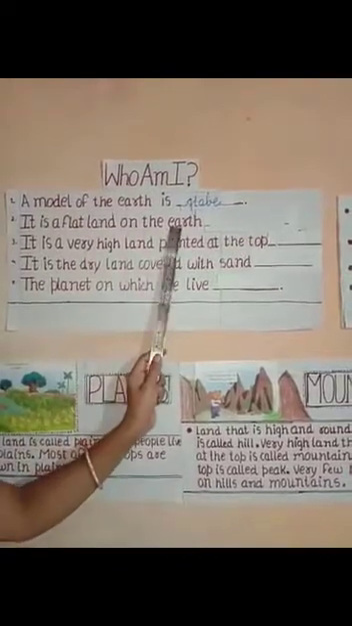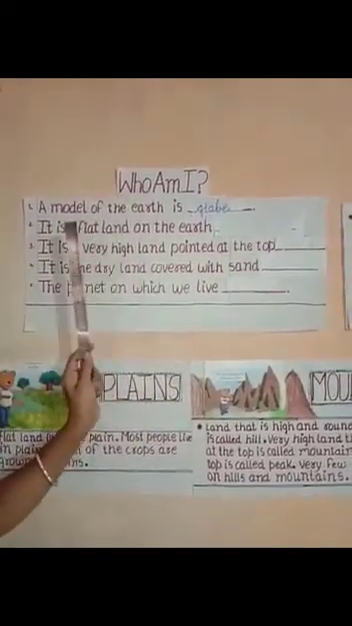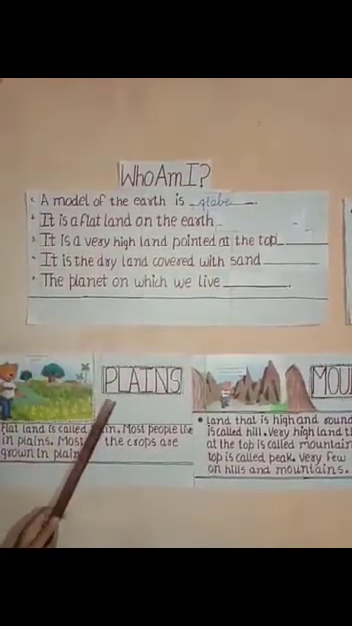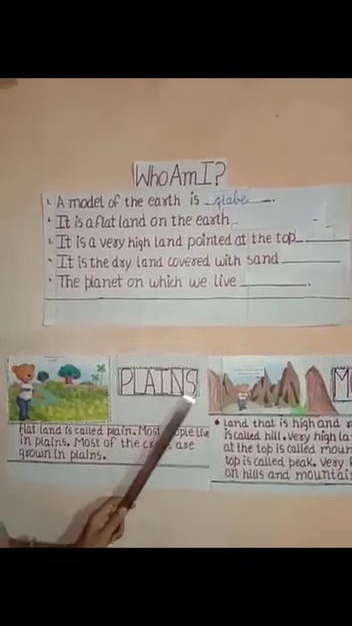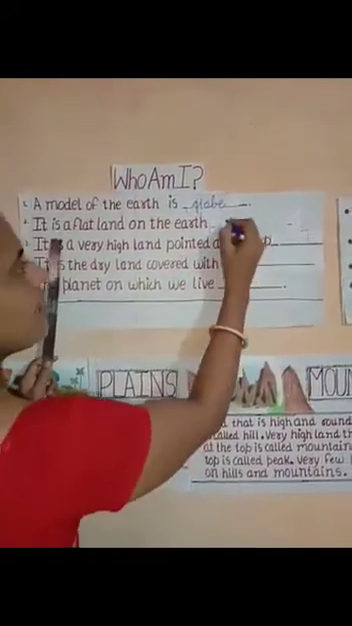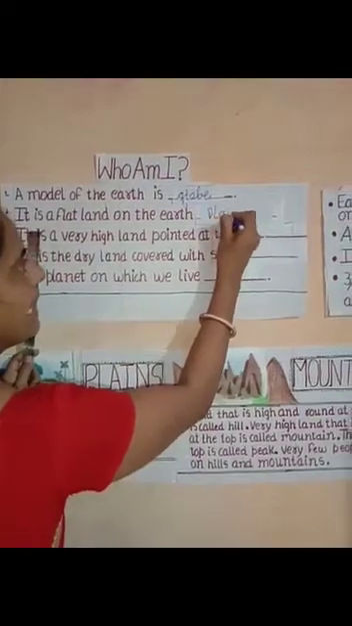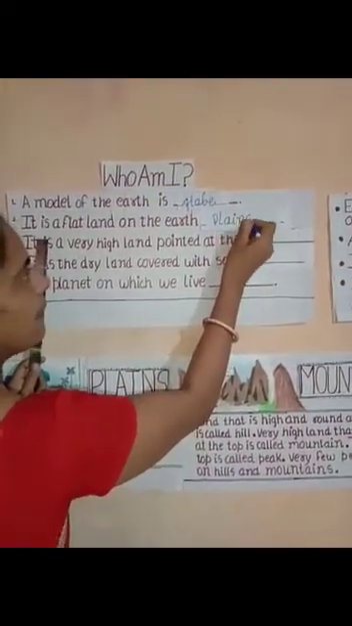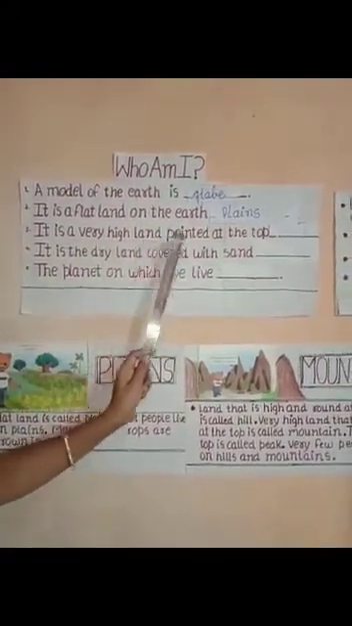It is a flat land on the earth. Means a kind of landform. So which landform is flat? Plains, right? P-L-A-I-N-S. Plains. We all are living on a plains landform.